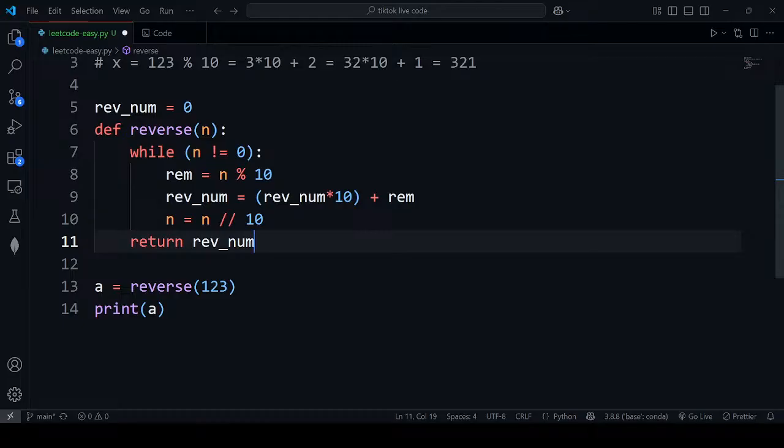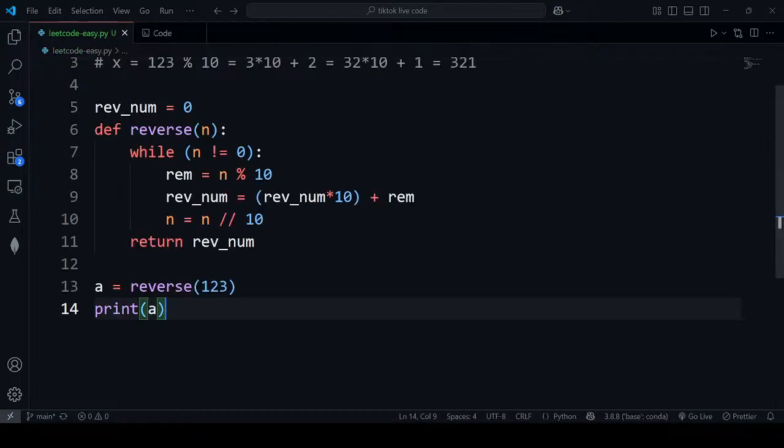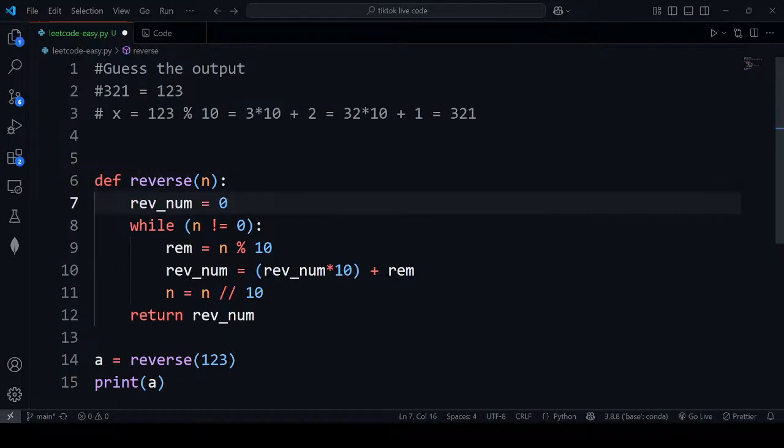We will return this. So let's run the code and see if it actually works. If there is any problem, we will solve it. Don't worry. Local variable referenced before assignment. Oh, okay. I need to put it over here. Why am I doing it over here? Or I need to make it global. I will do this.